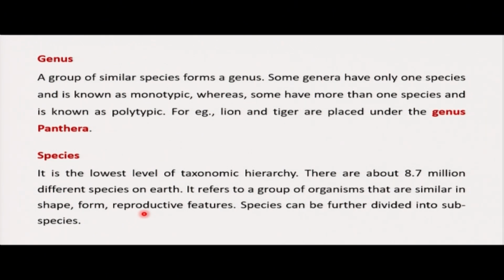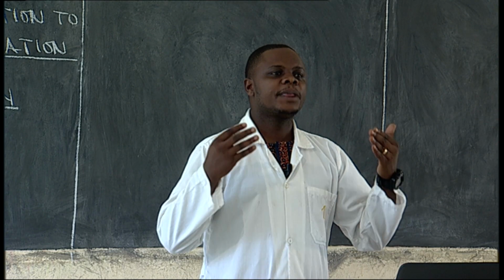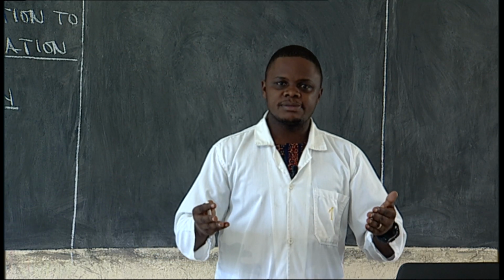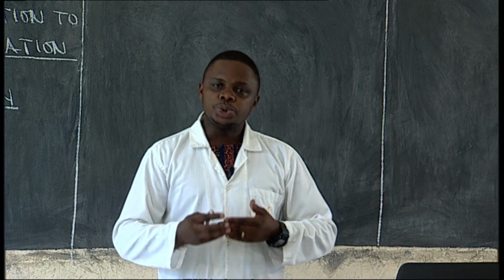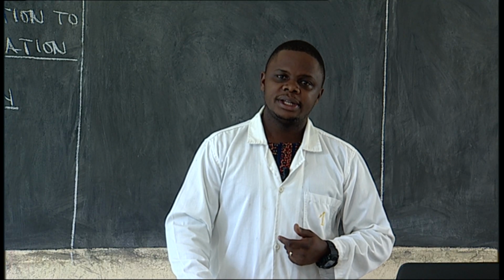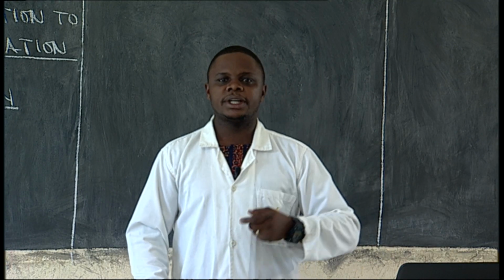Take an example. When a man and a woman decide to reproduce, they produce a baby. And remember, this baby, or the young one, will grow and be able to produce babies. So in that case, we say the young one is fertile because he is able to produce other organisms. So when we say species, we mean organisms which are able to interbreed and produce a fertile offspring.